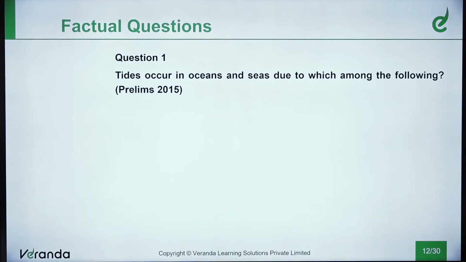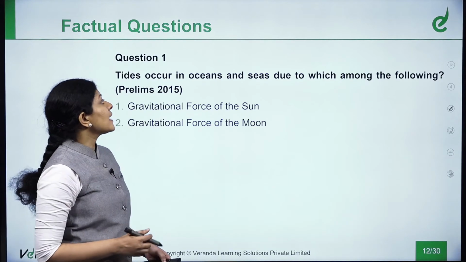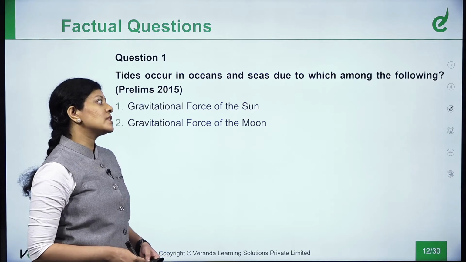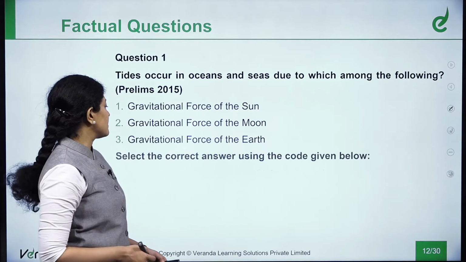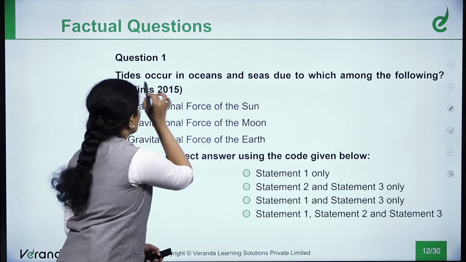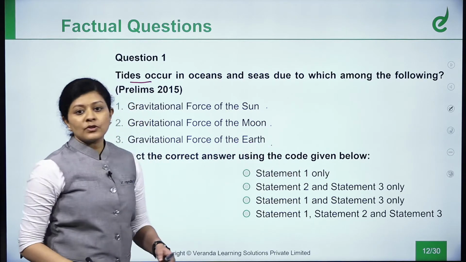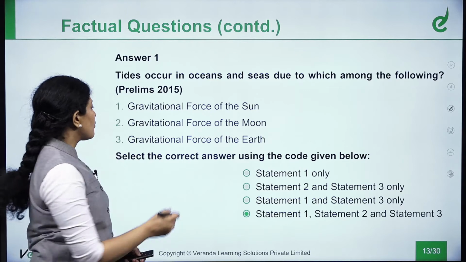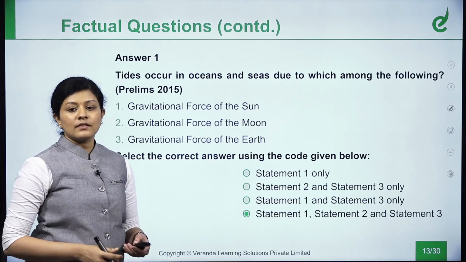Next, we shall look into the factual questions. Let us read this question. Tides occur in oceans and seas due to which among the following? This question was asked in prelims of 2015. If you had known this fact about the concept of tides, you would have understood who are all responsible for the occurrence of tide. The answer for which is all three are responsible for the occurrence of tides in the world.